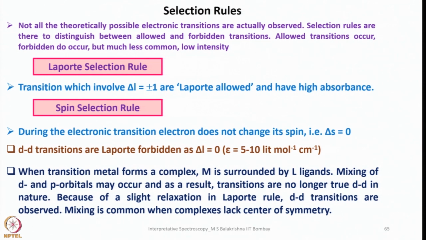And then what is the spin selection rule? During the electronic transition, the electron does not change its spin. When this electron is getting excited to the higher level, it should stay like this. This is allowed, and if this electron goes like this, this is not allowed. So what it says is delta S equals 0. That means during electronic transition, the electron does not change its spin. If the upward spin is there, it should go and sit in the excited level like that. It's not allowed to go and sit like this.